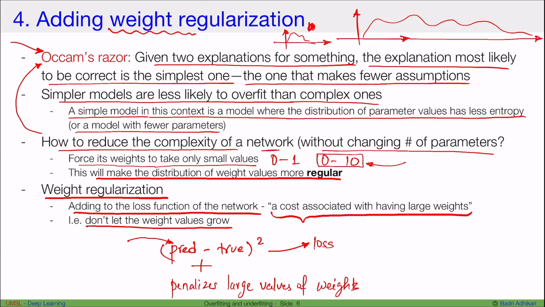Now, of course, when the model is optimizing, it doesn't make sense to have all the weights be very low. Then the model will think, okay, if I have all the weights equal to maybe 0, then the loss will be very low. So we don't want this. We still want the model to focus on this. This is the main loss, the main problem that we are solving. But we also want the model to focus on this, which is secondary.